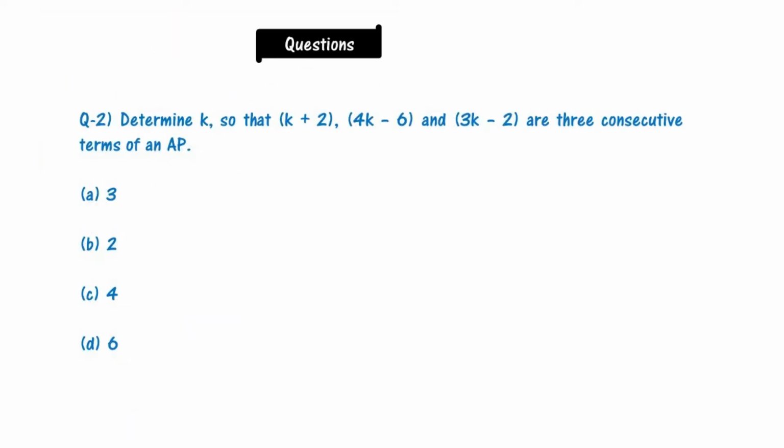Now comes the next question. Determine k so that k + 2, 4k - 6 and 3k - 2 are three consecutive terms of an AP. Options are 3, 2, 4, 6. Please solve this question.